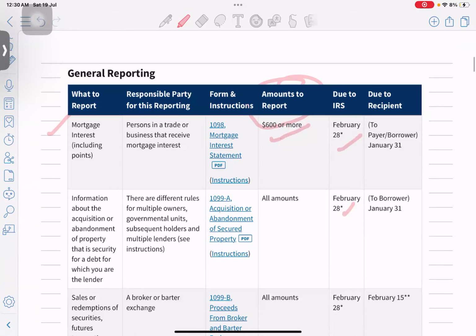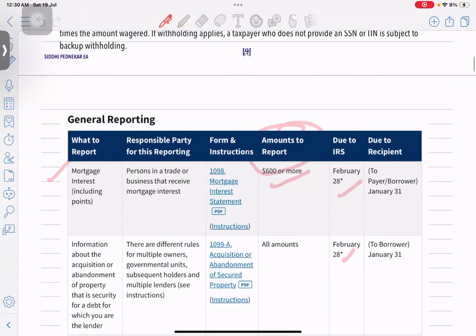Until what date they have to file it, I think I might have explained it in the class. Copy A, Copy B, Copy C. Copy A will be filed with the IRS, Copy B will be given to the receiver, and Copy C will be kept in their own records.